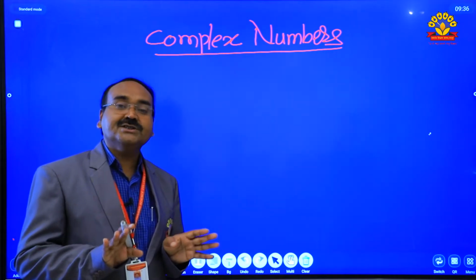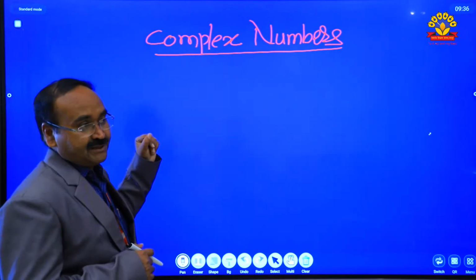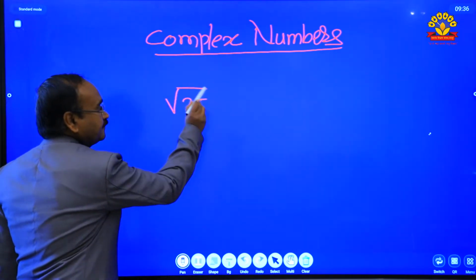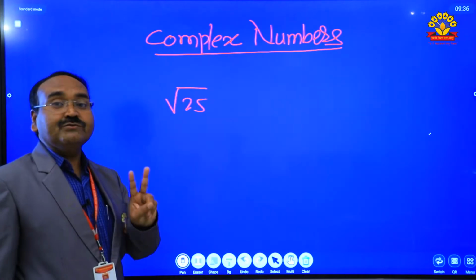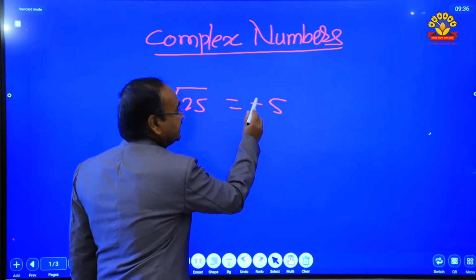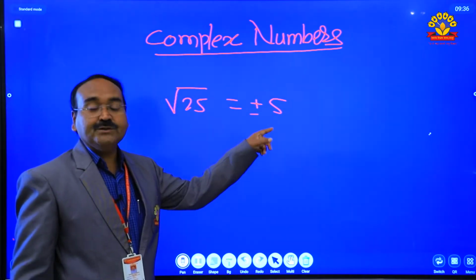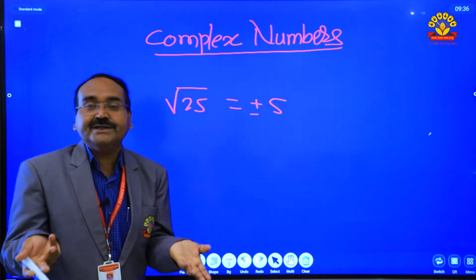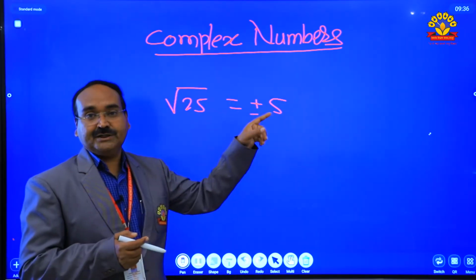Why is it not sufficient? Now let's see some examples here. We know the square root of 25, everybody knows that. What is the square root of 25? There are two values, two real numbers: one is plus 5 and another is minus 5. Because when we square plus 5 we get 25, and when we square minus 5 we also get 25. That's why the square root of 25 is plus or minus 5.